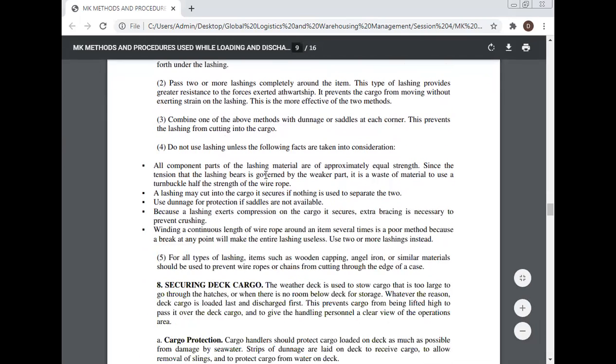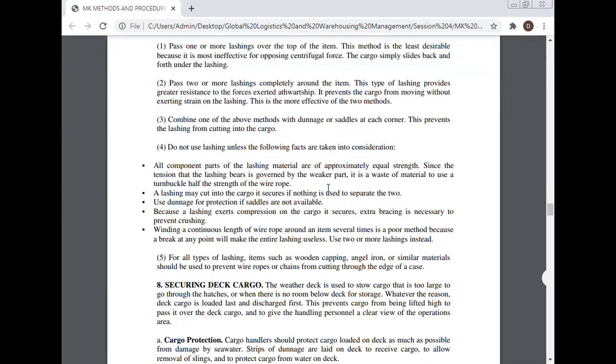Don't use lacing unless the following facts are taken into consideration. All component parts of the lacing material should be of approximately equal strength. Since the tension that the lacing bears is governed by the weaker part, it is a waste of material to use a turnbuckle half the strength of the wire rope.